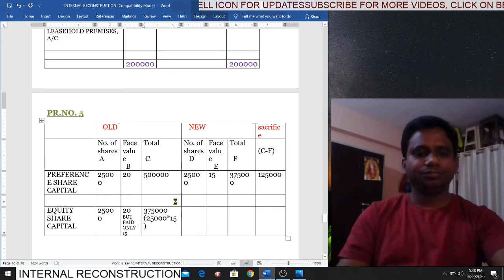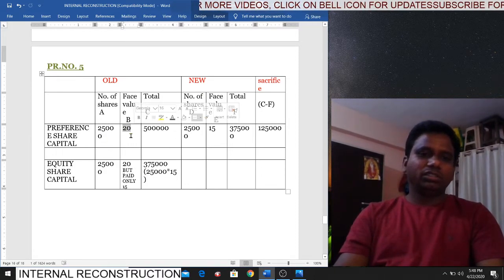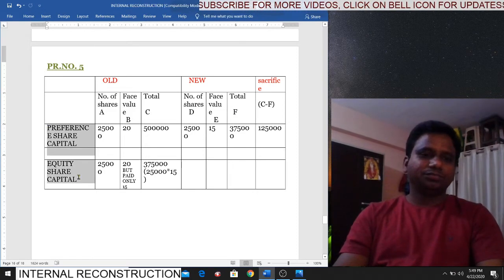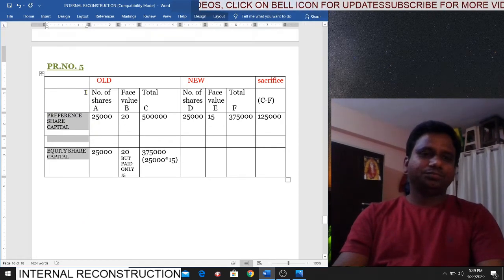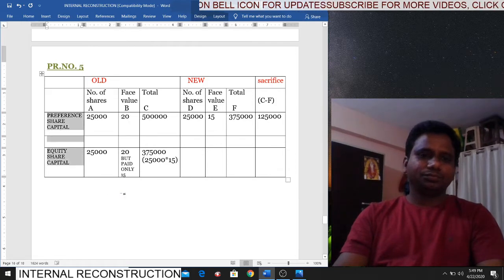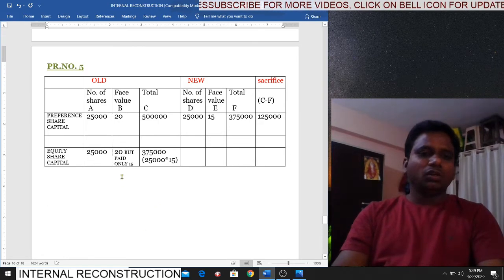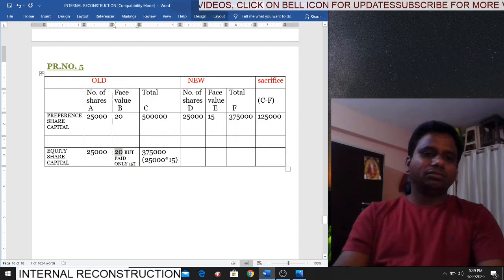Simple, students. If you pay the total amount of 20 rupees, then 25,000 into 20 gives 5 lakhs. But here 25,000 shares, they have not paid fully. 20 is the face value, but paid only 15.